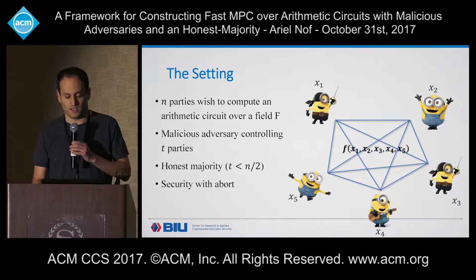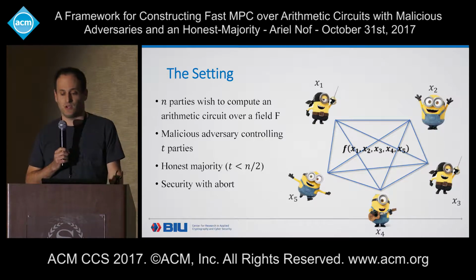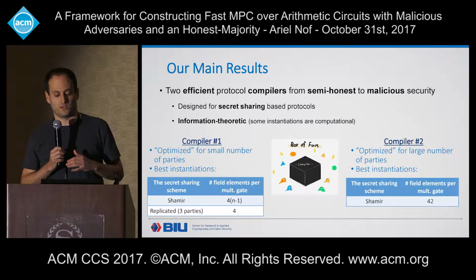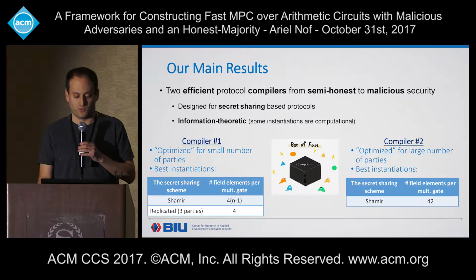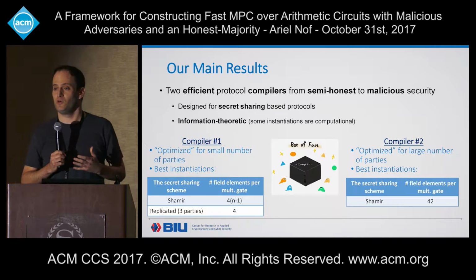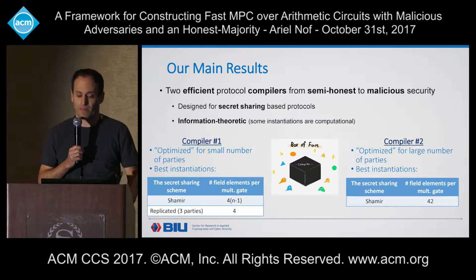So our main result is 2 compilers from semi-honest to malicious security. Both compilers work with protocols that are based on secret sharing, and both are information theoretic. Our first compiler works for any number of parties, but it is designed and optimized for a small number of parties.